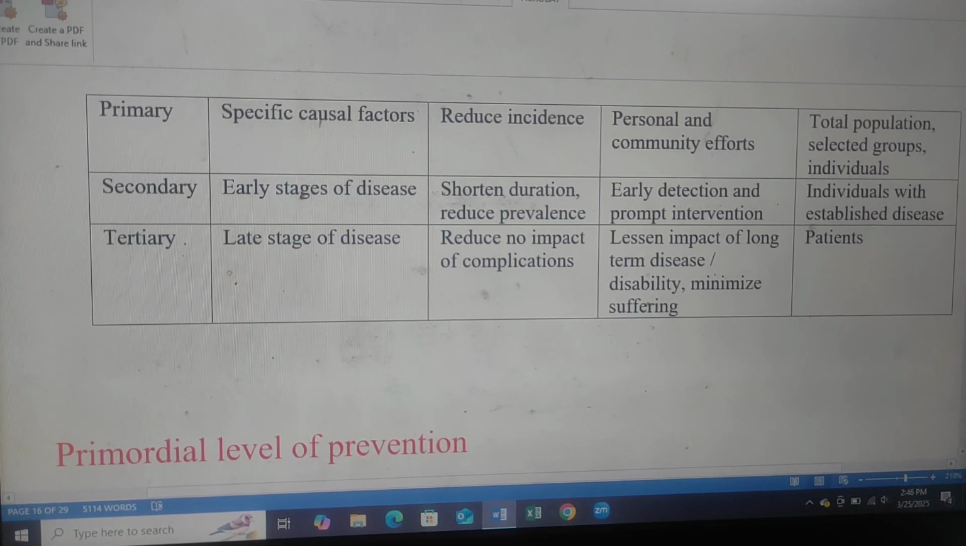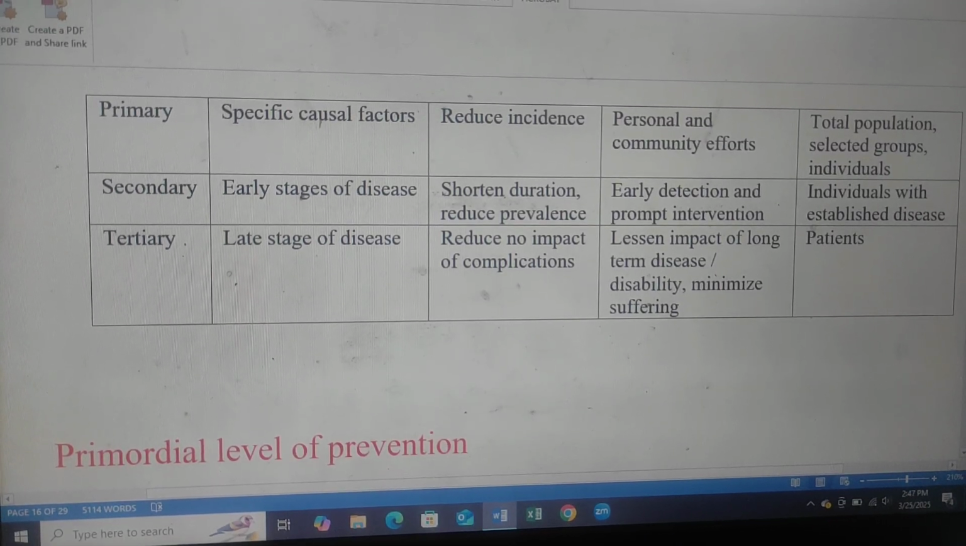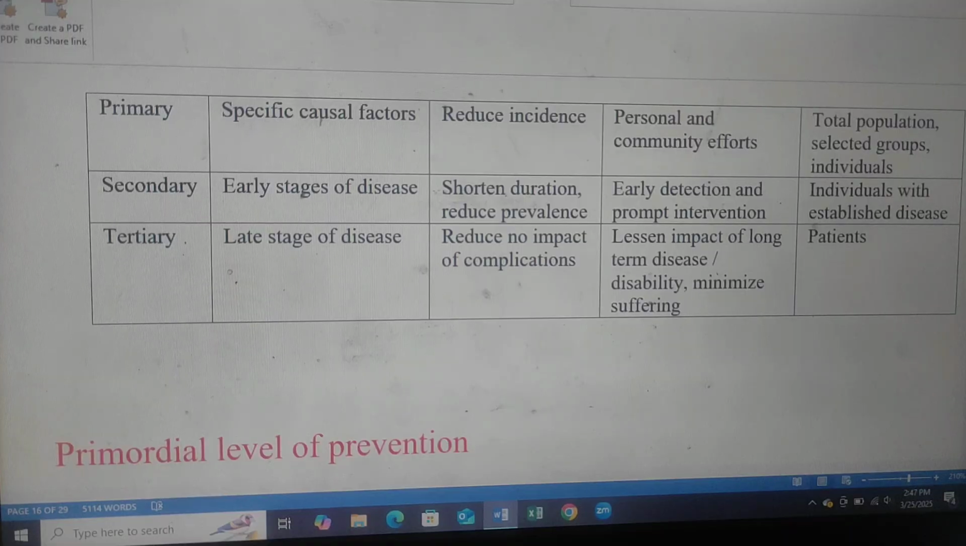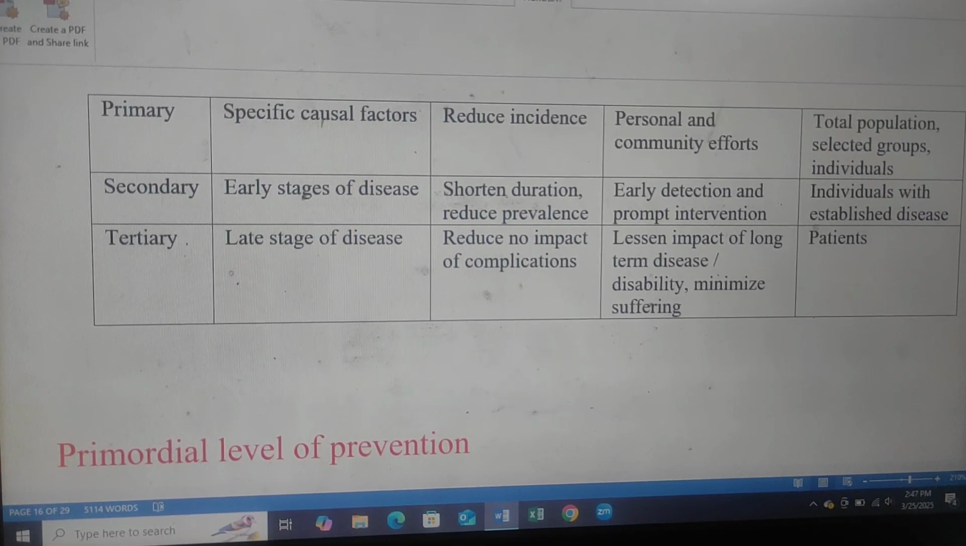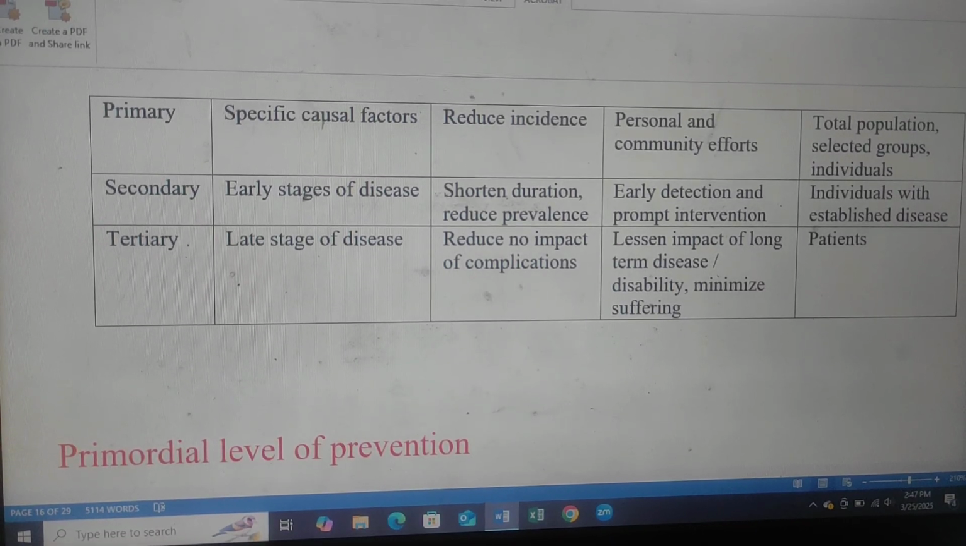Primary level of prevention. Specific causal factor. Objective: reduce incidence. Target: person and community, total population, selected group. Secondary level: early stage of disease, short in duration. Objective: reduce prevalence. Early detection and prompt intervention.